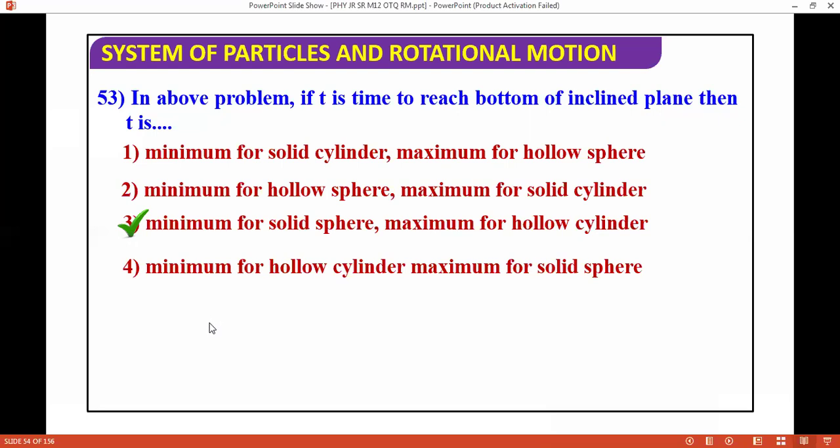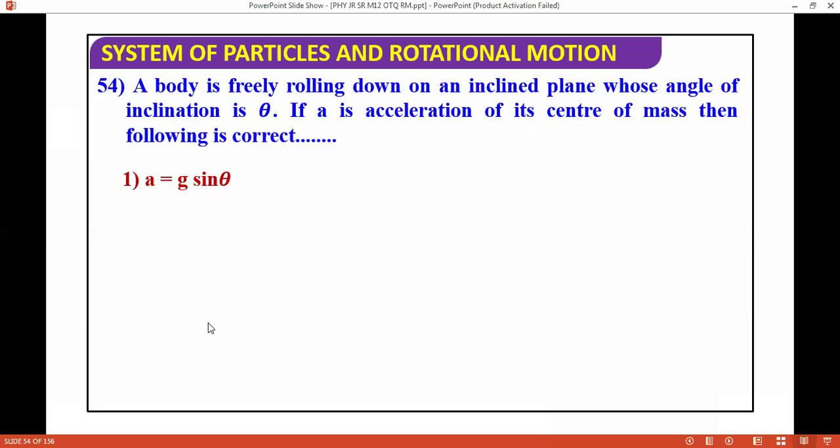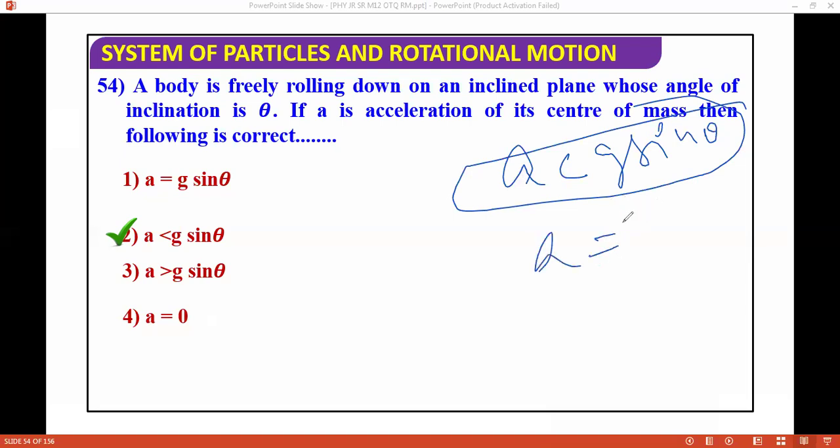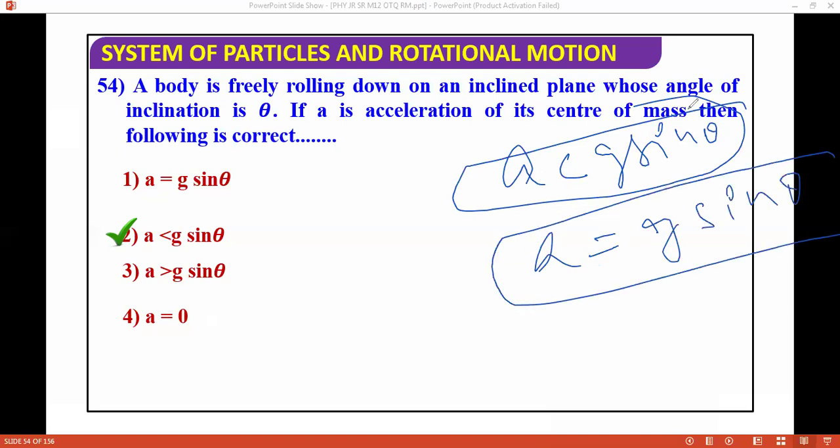Next question: a body is rolling on an inclined plane whose angle of inclination is theta. If a is the acceleration of the center of mass, then which is correct? This is the rolling case, not the normal case. In rolling, acceleration is always less than g sine theta. If pure translation is happening, acceleration is g sine theta, but in rolling, acceleration is always less than g sine theta. So you should know this relation as well.